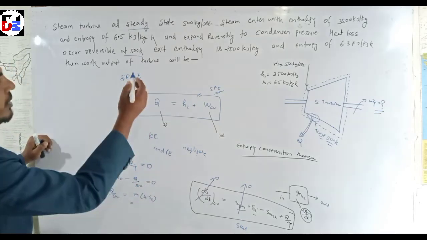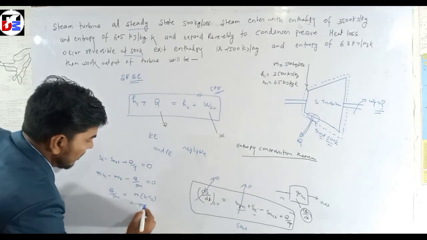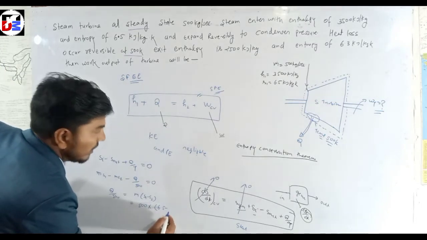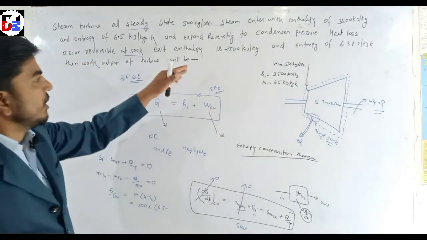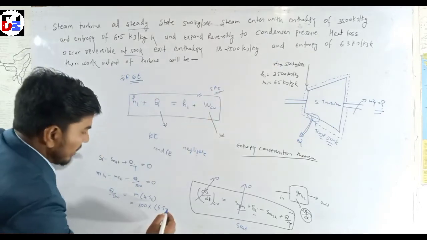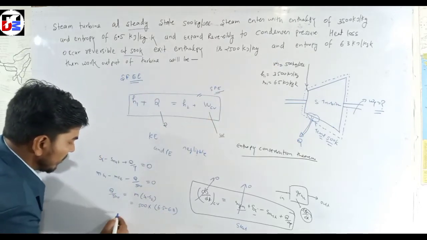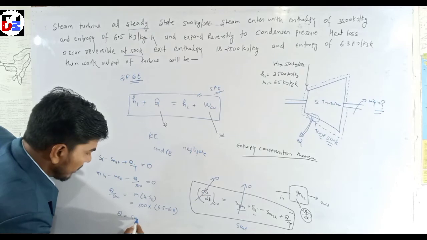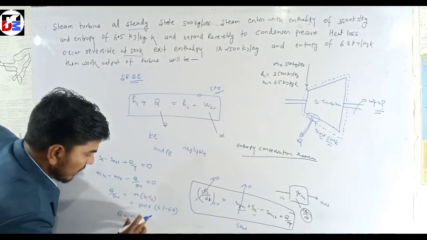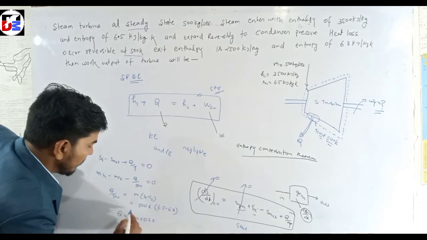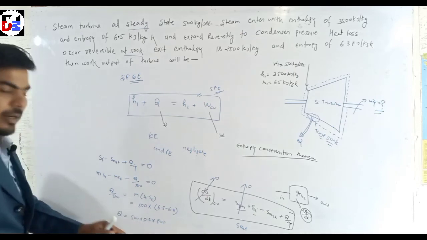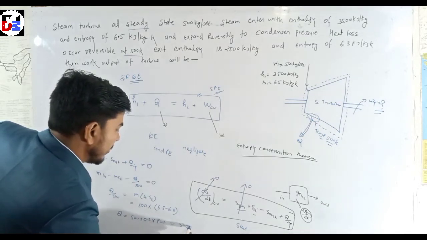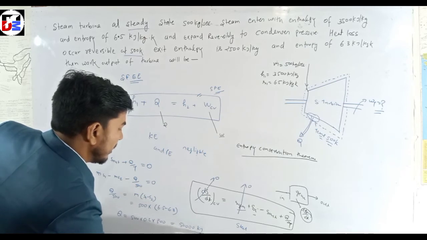Here m is given as 500, s1 is given as 6.5, and s2 is given as 6.3. Now find Q: 500 into 0.2 into 500. Calculating this, we get 50,000 kilojoule. This is the heat.